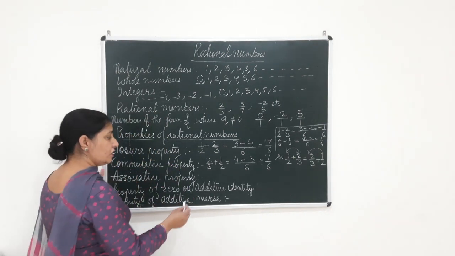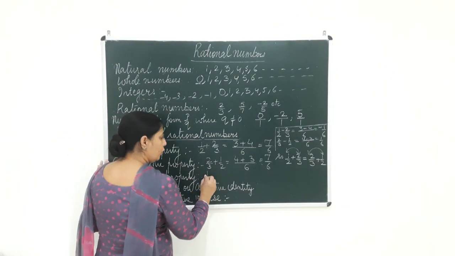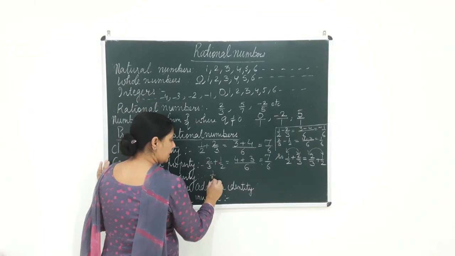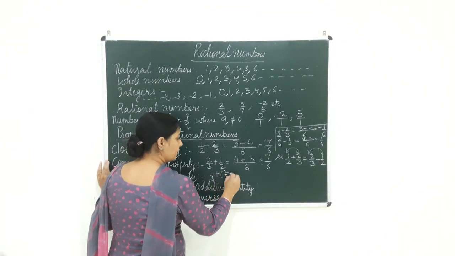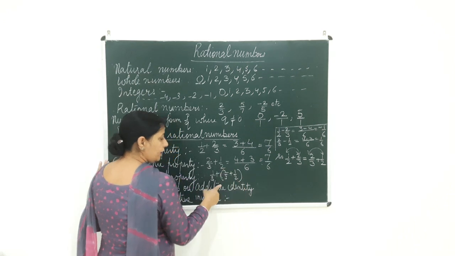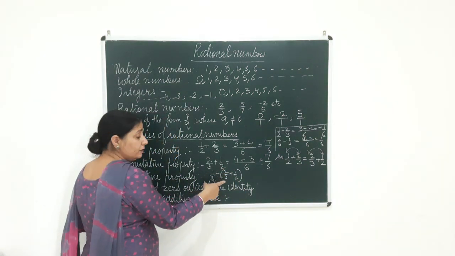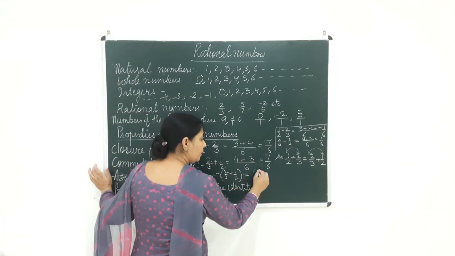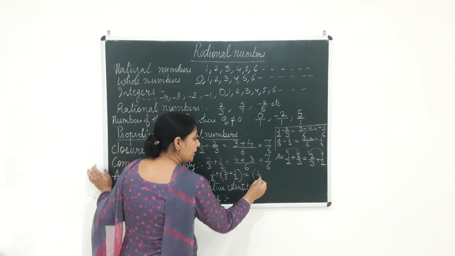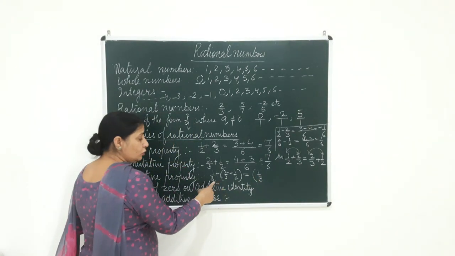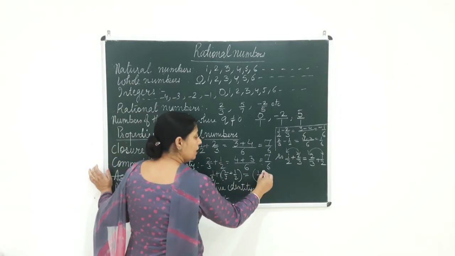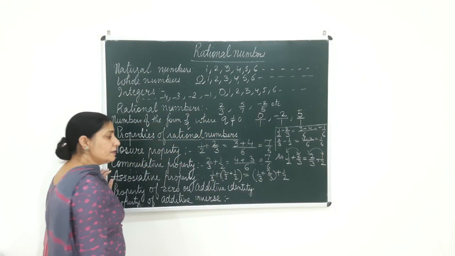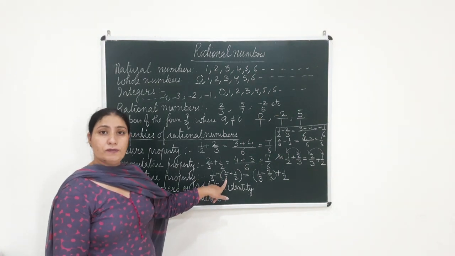What do you mean by associative property? Say for example, I will take another example: 1/3 plus 2/3 plus 1/2. Now what I have done, I have put a bracket inside which I have put 2/3 plus 1/2. And if I put the bracket between the first two terms, I take 1/3 plus 2/3 inside the bracket and I add 1/2. The answer will not be different, it will be the same.